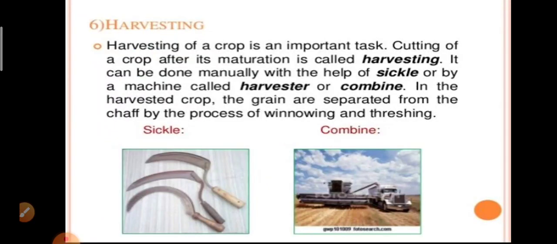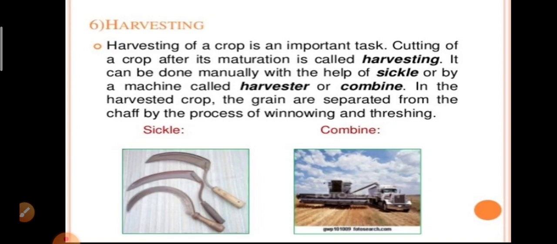Then next, another important basic practice of crop production is harvesting. Harvesting of a crop is an important task. The cutting of a crop after it is mature is called harvesting. It can be done manually with the help of a sickle or khurpi, or by a machine called a harvester or combine.